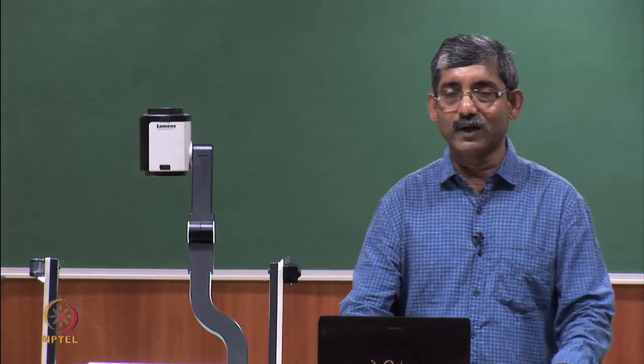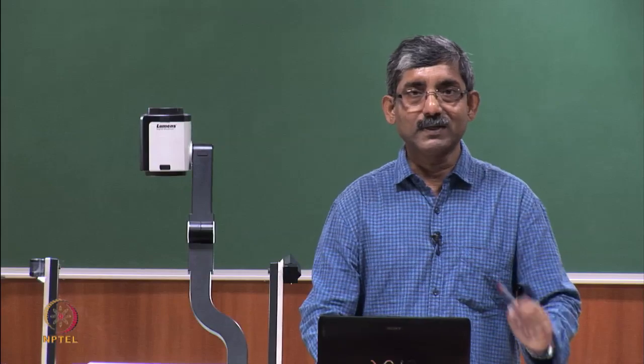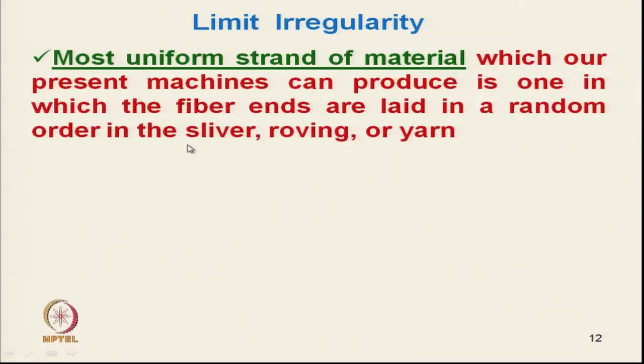Limit irregularity, by definition, is the most uniform strand of material which our present machines can theoretically produce, one in which the fiber ends are laid in random order in the sliver. It is not a preferential order.